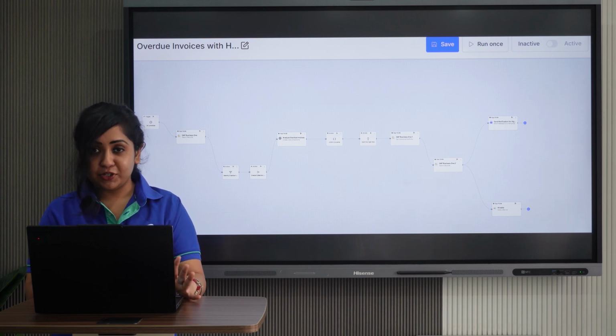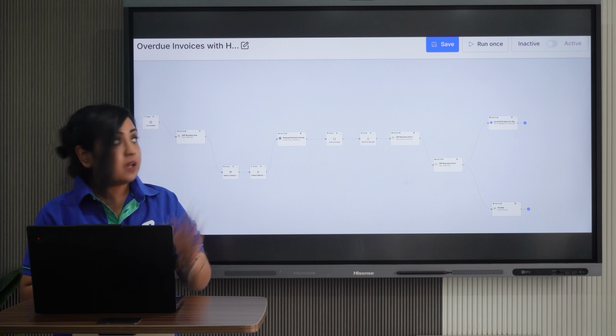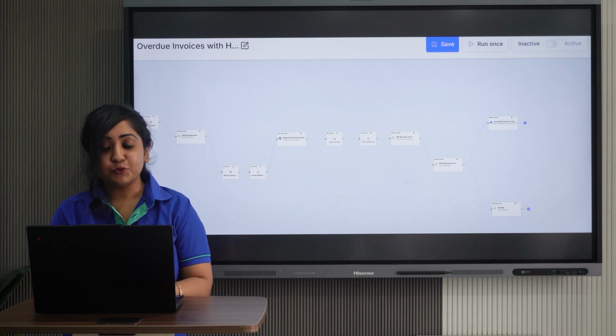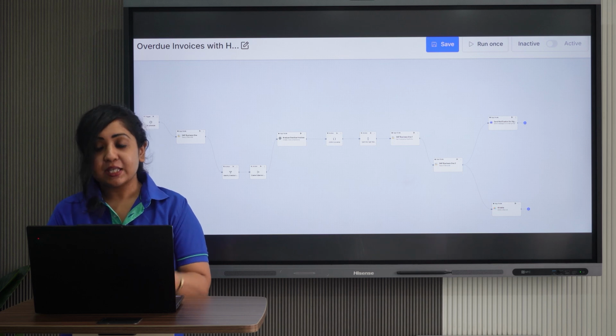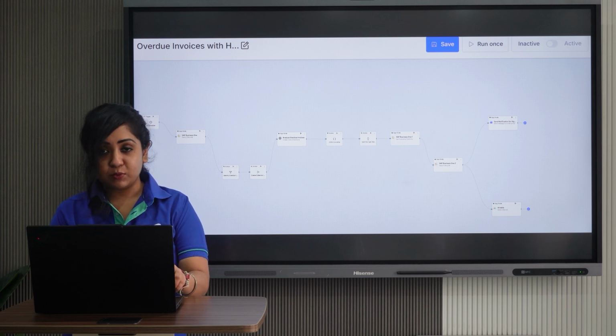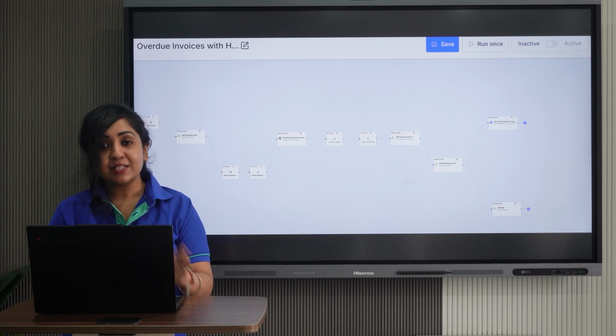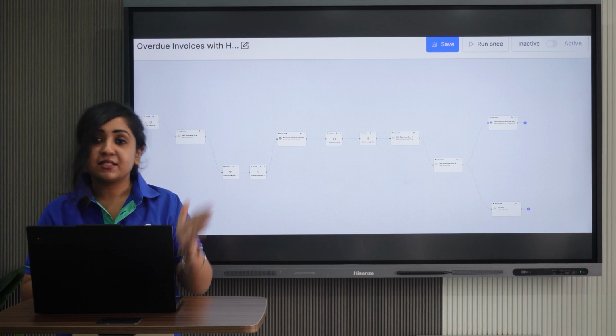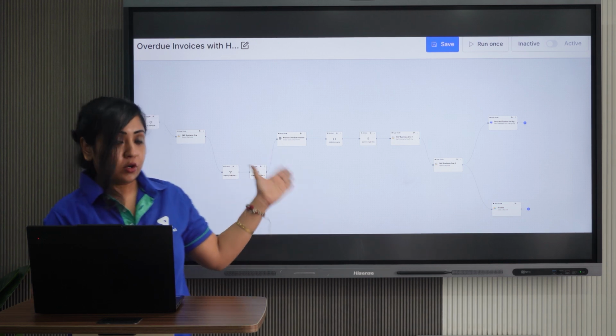stress on business operations. Therefore, today we will show you that this workflow makes it easier to find overdue invoices with large outstanding amounts, specifically those above $500, so your finance team can focus on what matters most. So without wasting further time, let's quickly get into this workflow design.